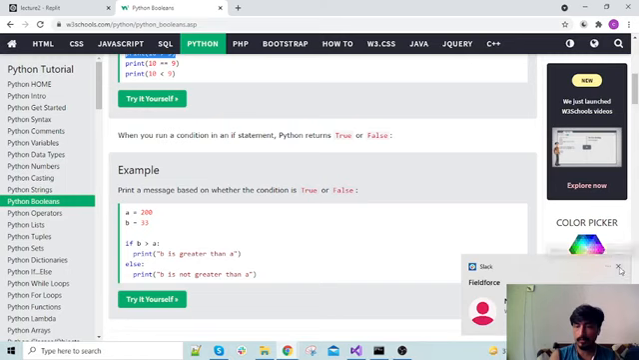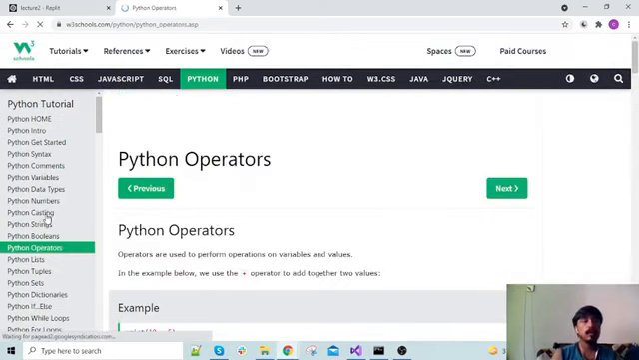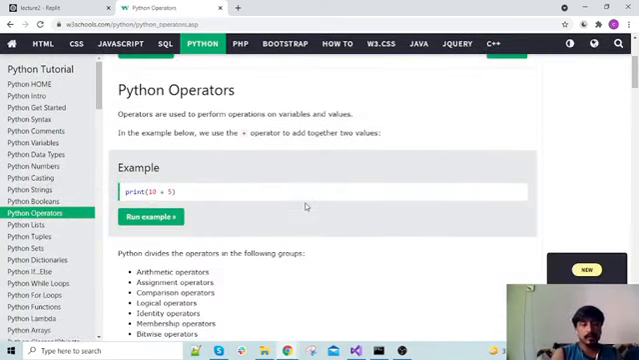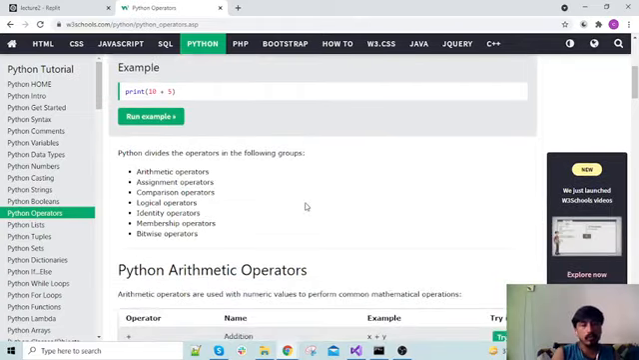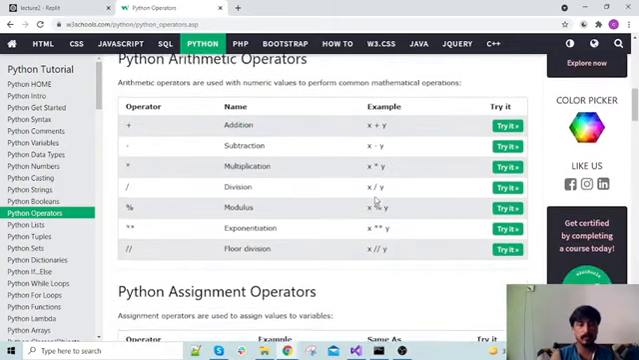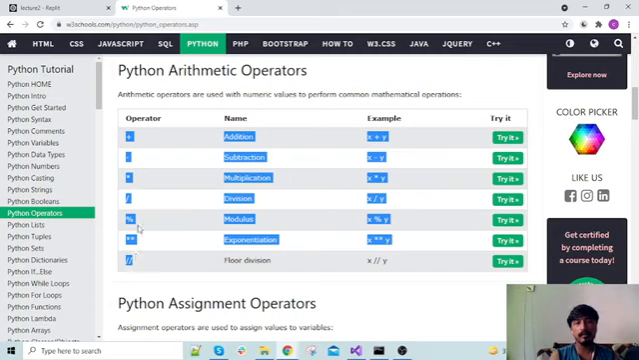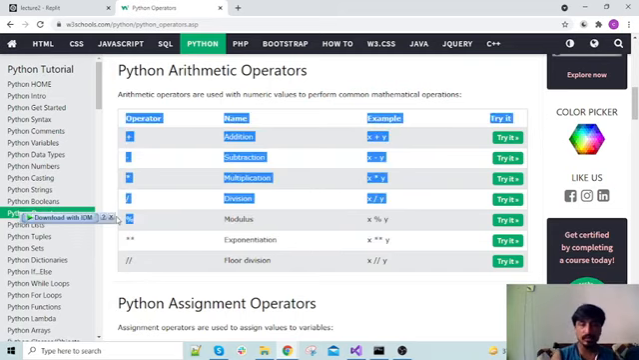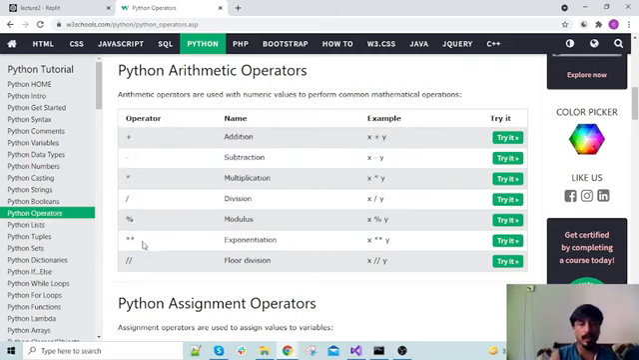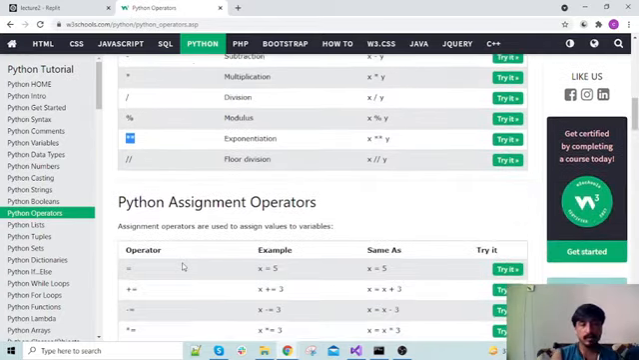In general, then let's go with the operators. There are many operators in Python, but for now we'll be discussing arithmetic, assignment, comparison, logical, identity, membership, and bitwise operators. So what are arithmetic operators? Plus, minus, multiply, divide, modulus. You know modulus returns the remainder. Exponent, calculating the powers, and floor division, calculating the division and flooring it to the least point.